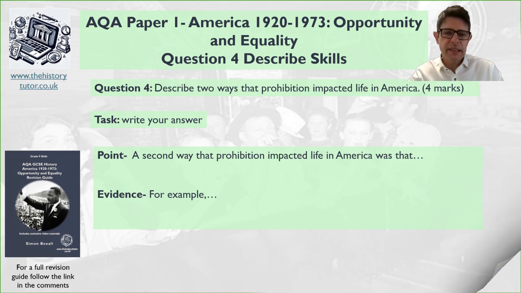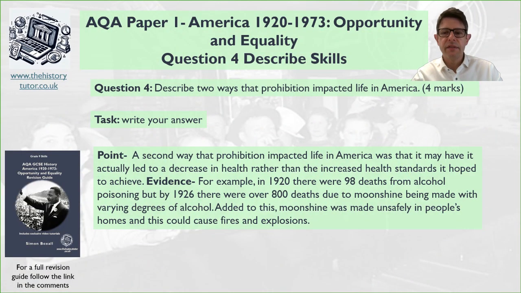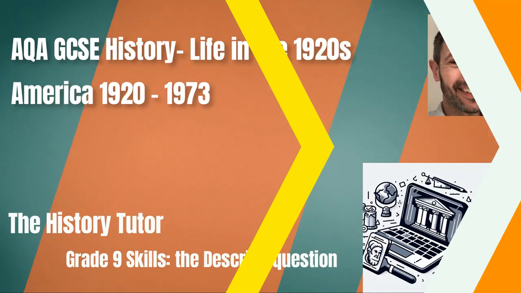Okay, so I've gone for then a second way that prohibition impacted life in America was that it may have actually led to a decrease in health rather than the increased health standards it hoped to achieve. For example, in 1920 there were 98 deaths from alcohol poisoning, but by 1926 there were over 800 deaths due to moonshine being made with varying degrees of alcohol. Add to this, moonshine was very unsafe in people's homes and it might cause fire or explosions. Okay, so hopefully that was a nice, sensible, common sense way of answering that question.